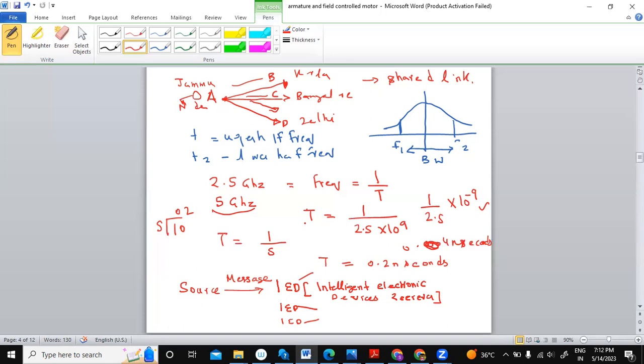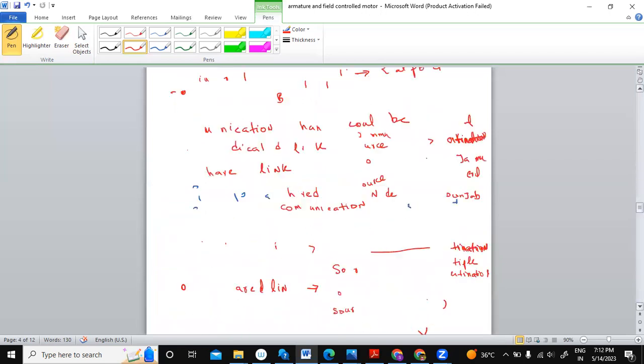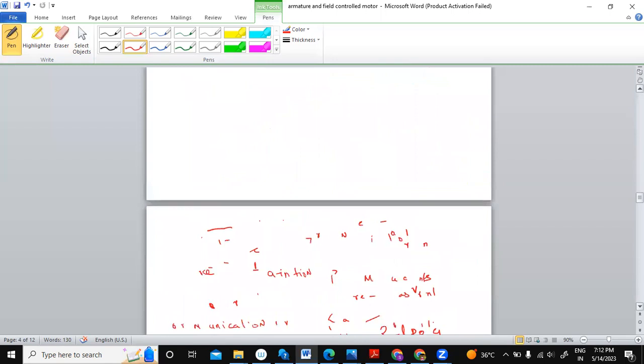There are two types of links. One is the shared link. They will have different IDs. Each receiver will have an ID of its own.